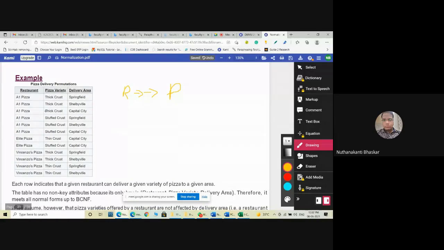Every time it is showing different dependencies. So we can write a multi-valued functional dependency, that is R determines P. We can also take restaurant with delivery area; we got different dependencies there too. So here we can write two categories. Yes or no?